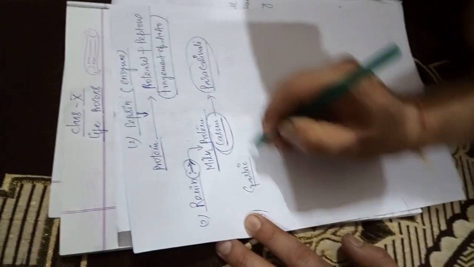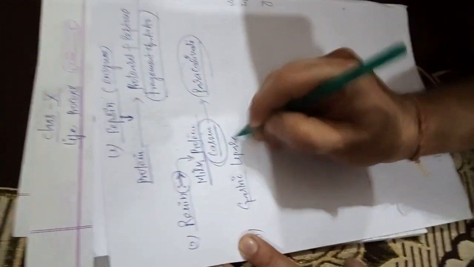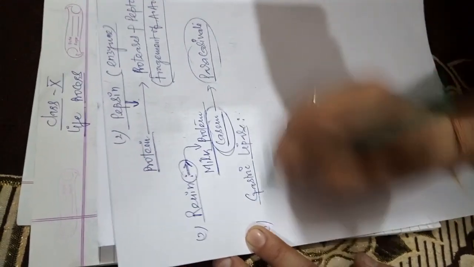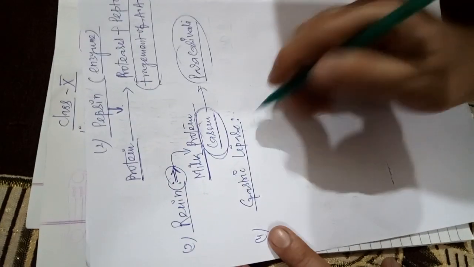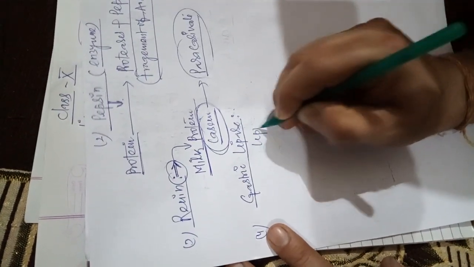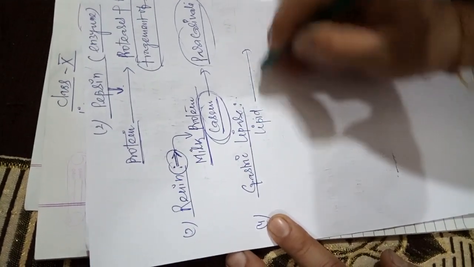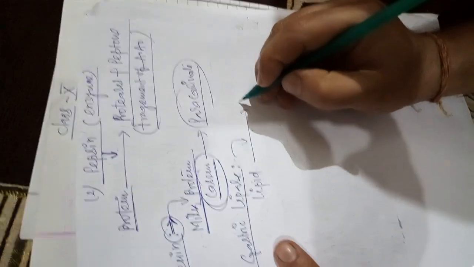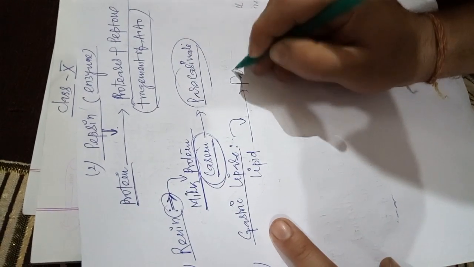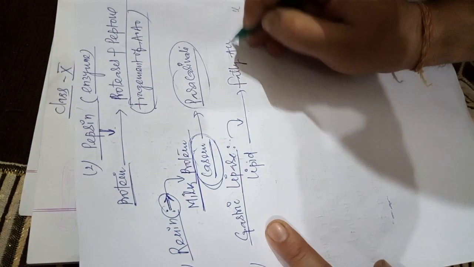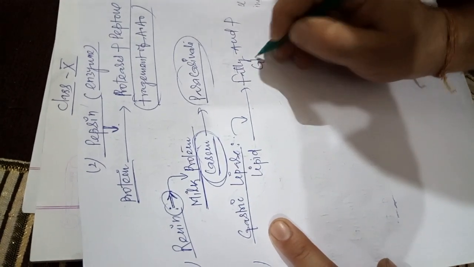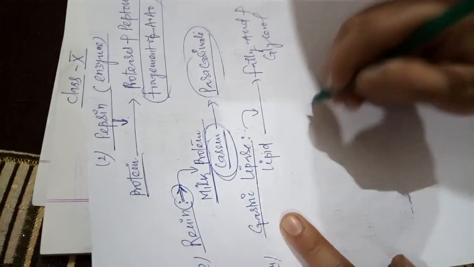gastric lipase. Gastric lipase is also an enzyme. It acts on lipid and converts the lipid into fatty acid plus glycerol.